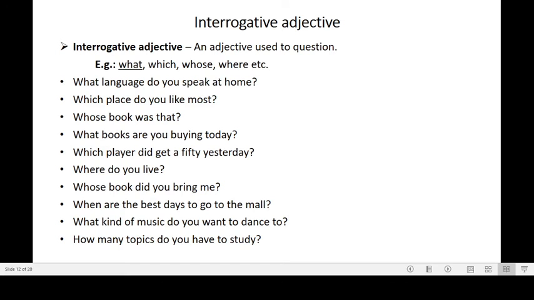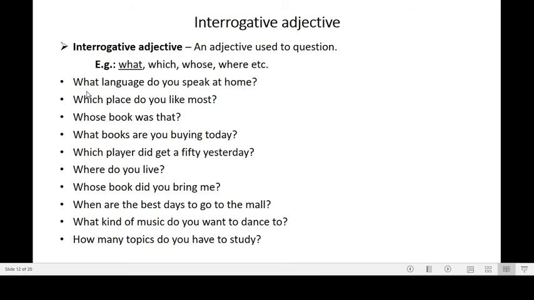Now let's learn what an interrogative adjective is. An interrogative adjective is an adjective used to question. Example, the questioning words what, which, who, where, whose, all such words become interrogative adjectives because they are questioning something.